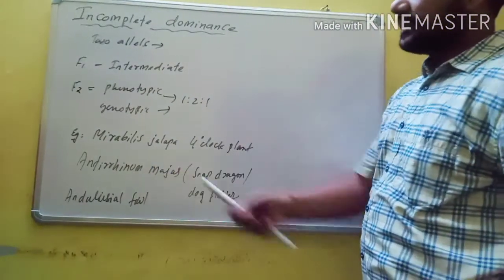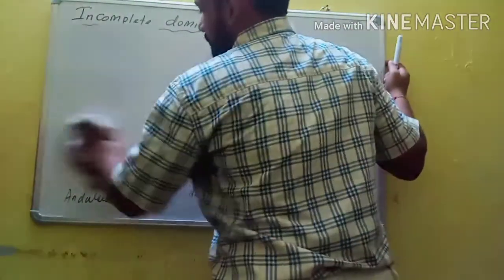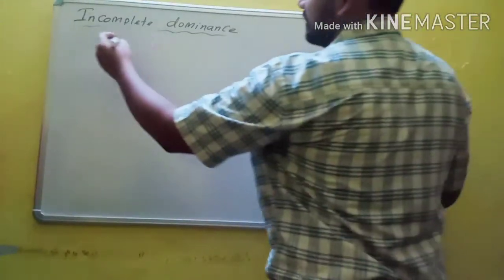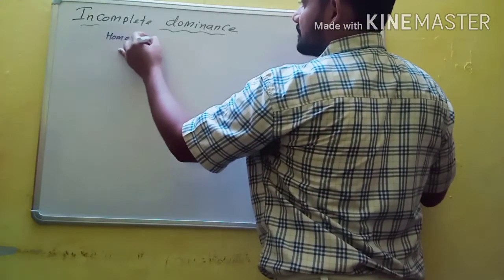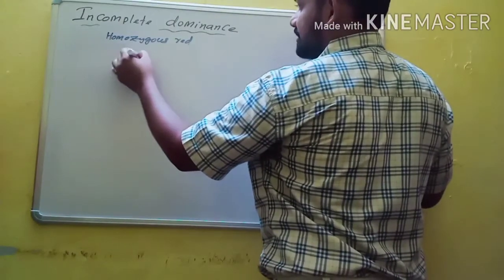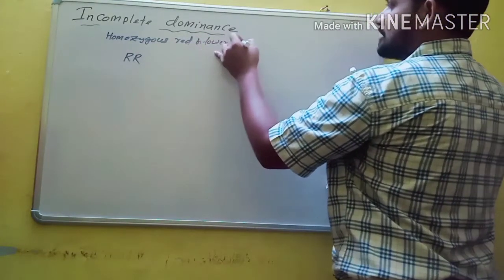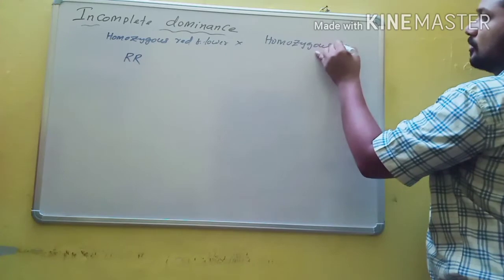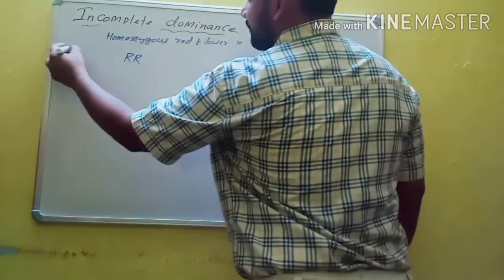We will study incomplete dominance in Antirrhinum majus, or snapdragon, or dog flower. A homozygous dominant red flower, this is the genotype, is crossed with a homozygous white flower, this is the genotype. These two are the parents.